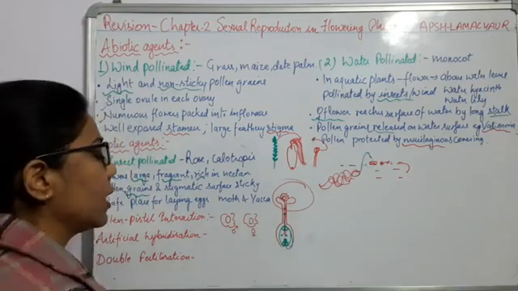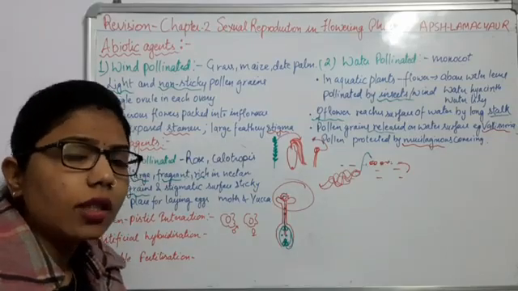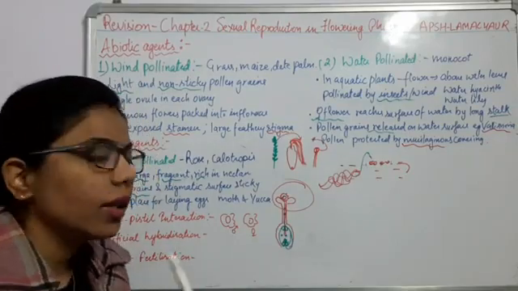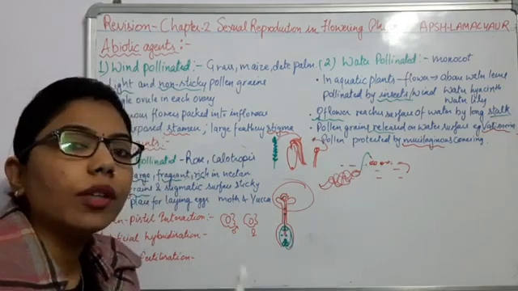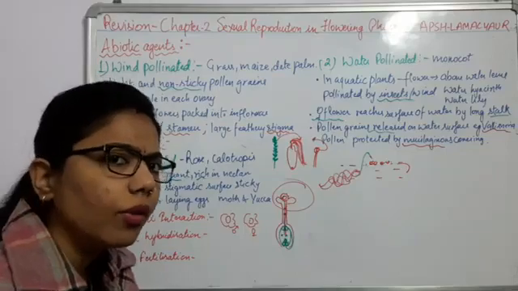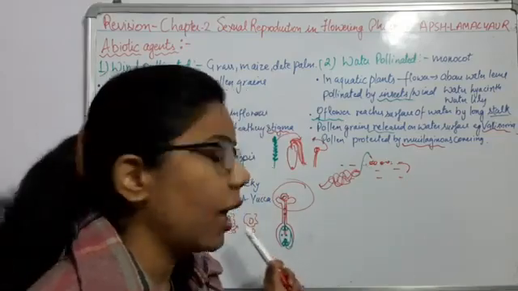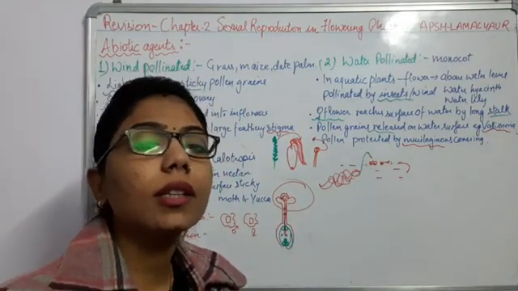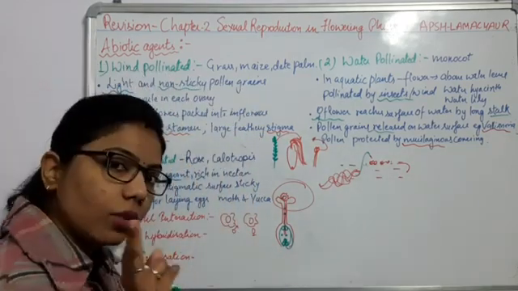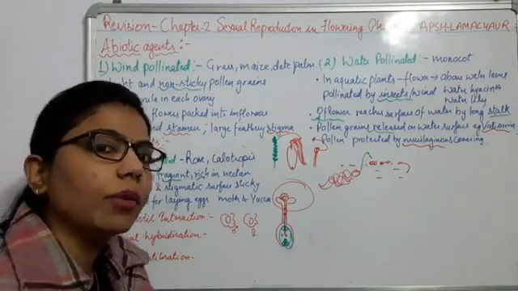But here, if a flower contains both types, male as well as female parts, then we go for the hybridization technique. Hybridization means to mix something. So how will we handle the pollen grains as well as the female part? In that condition we have to go for some steps. The first step is emasculation. If both parts are present on the same plant, one we have to make totally male flower, and one we have to make female flower, right?